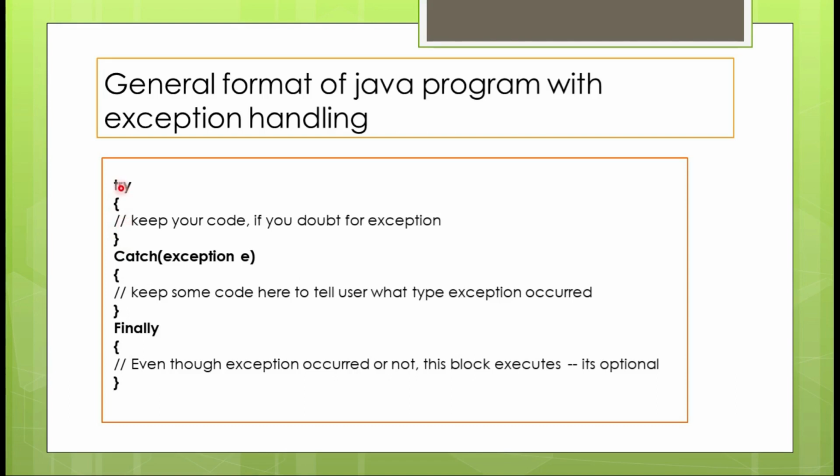Now Java tries, exclusively it looks for any exceptions, only if you keep that piece of code in the try block. And this try block you can write wherever you want within the code, within the Java function. Where do you write a Java function? Inside the class. So inside any function, if you're writing any code and you doubt any piece of code where you are expecting runtime errors, then you should keep that piece of code in the try block.